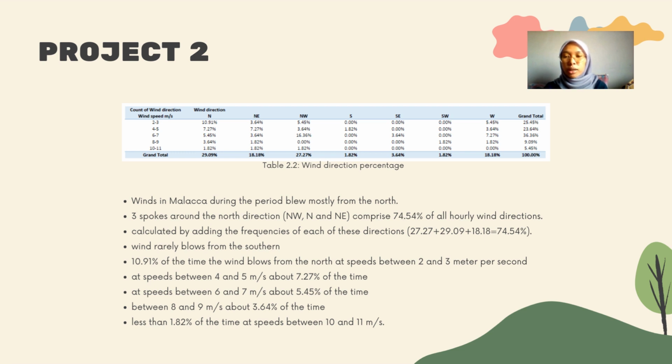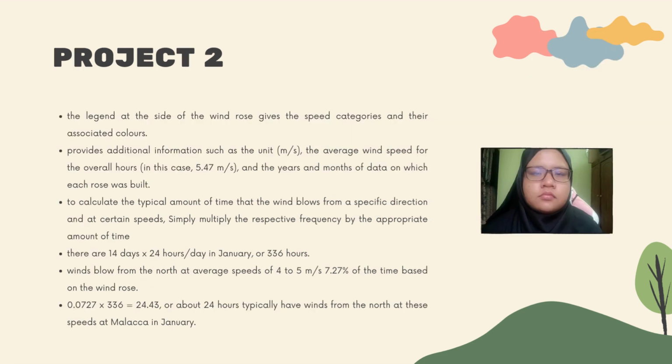Examining wind from the north, the longest spoke, one can determine that approximately 8.91% of the time the wind blows from the north at speed between 2 and 3 meters per second, at speed between 4 and 5 meters per second about 7.27% of the time, at speed between 6 and 7 meters per second about 5.45% of the time, between 8 and 9 meters per second about 3.64% of the time, and less than 1.82% of the time at speed between 10 and 11 meters per second.